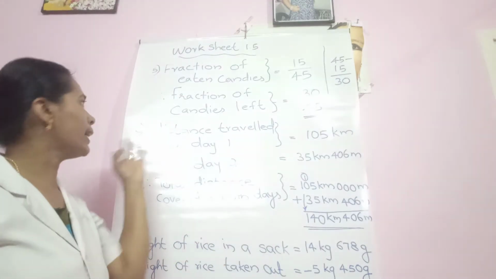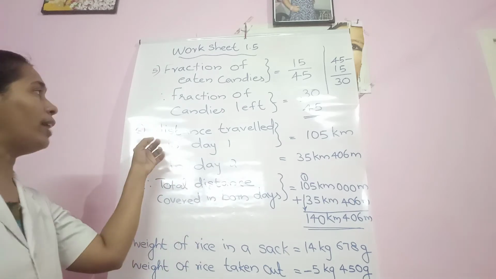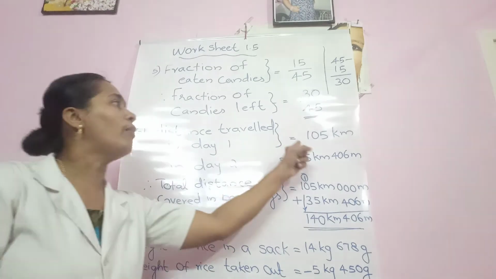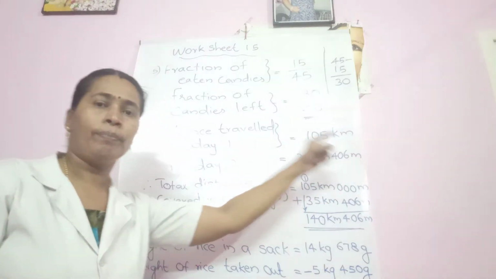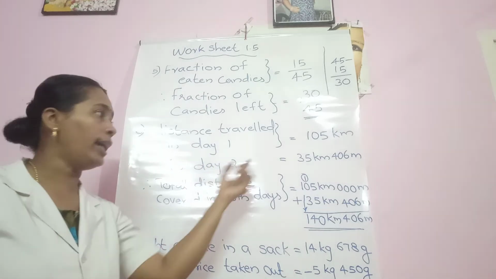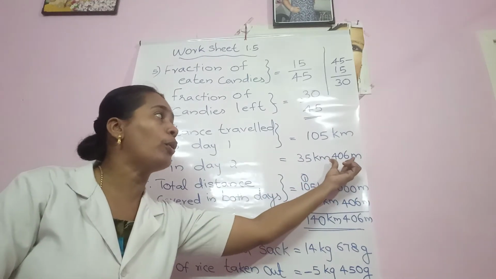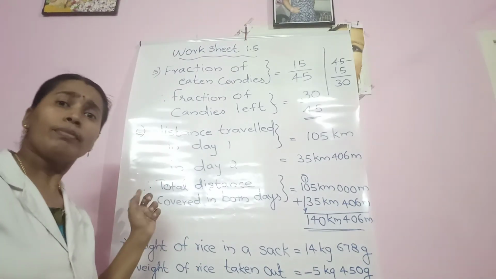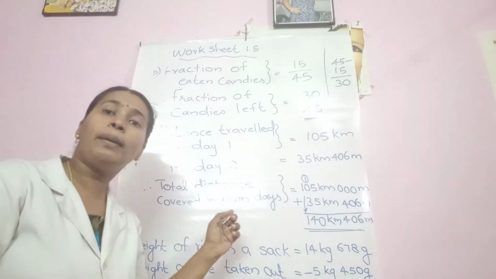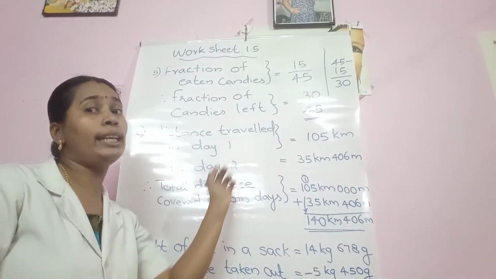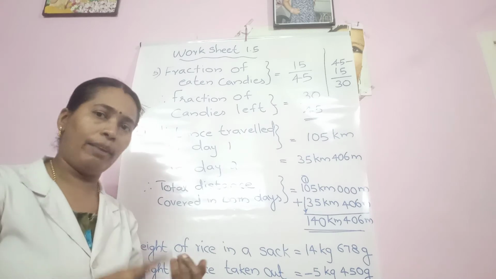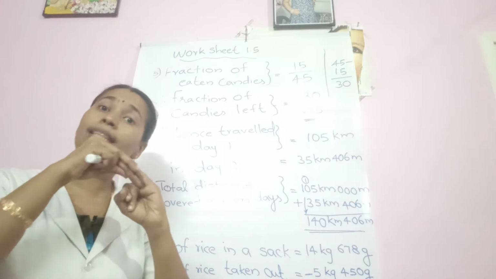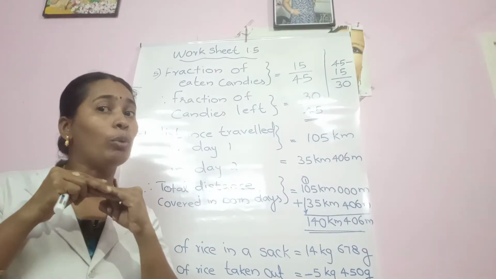Finished. Our next question is about Rehan's travel. Distance traveled by Rehan in day 1 is equal to 105 kilometer. And on day 2 he covered 35 kilometer and 406 meter. They asked you to find the total distance covered by Rehan in both these days. So what do we have to do? Day 1, one distance is given. Day 2, another distance is given. How do we find the total distance in these 2 days? We have to add them.